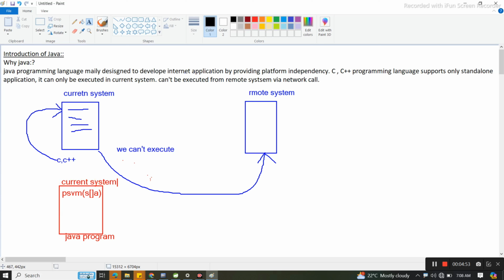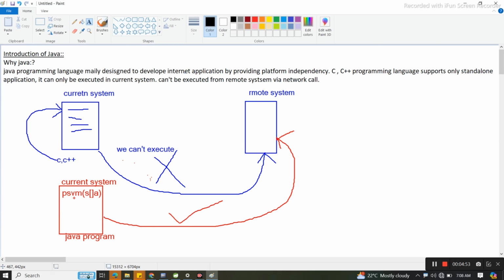Now suppose this is the remote system. Here, can you tell me whether this is applicable or not? This one is not applicable because it is C++, but this one is applicable, yes or no? Why? Because this is Java.